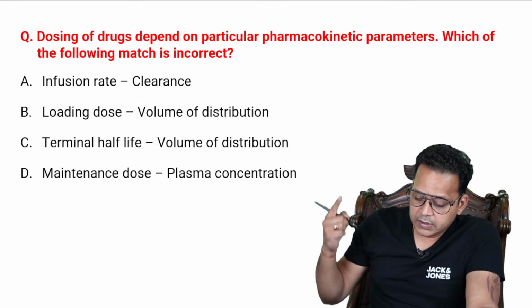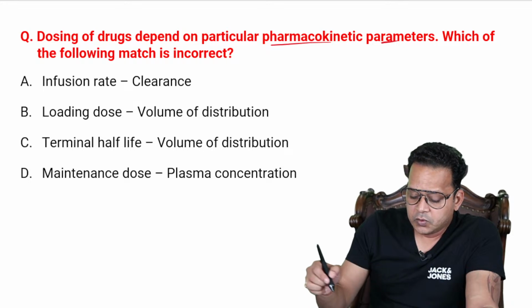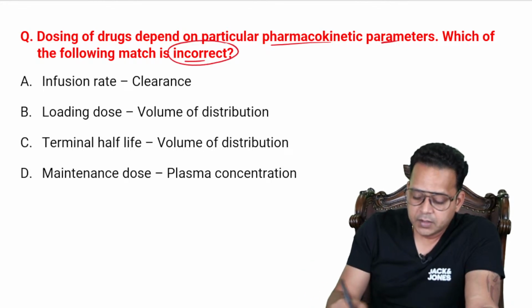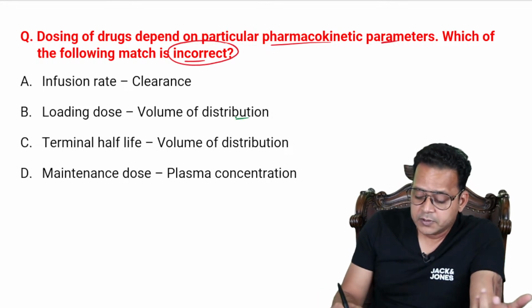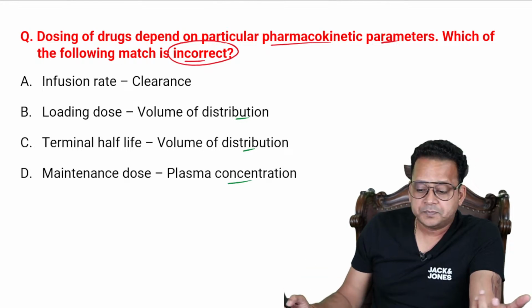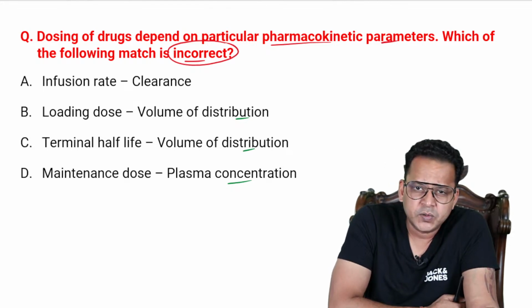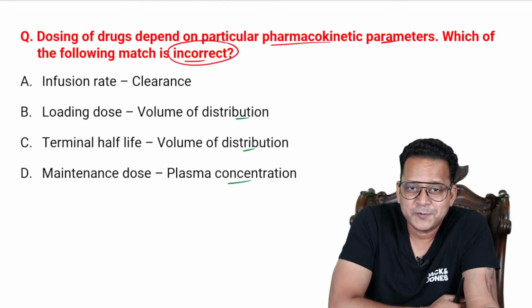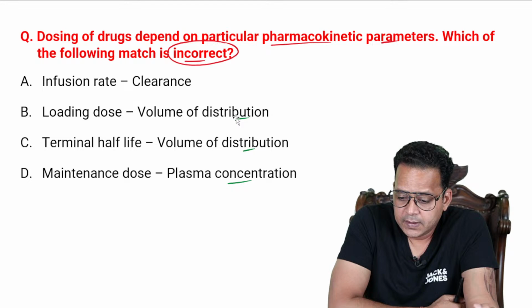Now moving on, look at this. Dosing of drug depends upon particular pharmacokinetic parameters. Which of the following match is incorrect? Infusion rate, clearance, loading dose, volume of distribution, terminal half-life, volume of distribution, maintenance dose, plasma concentration. Look at this. This is an MCQ that I have made from multiple PYQs. I've combined multiple PYQs into one MCQ, so that you'll be revising 3 to 4 MCQs in this one MCQ, right? So look at this carefully.